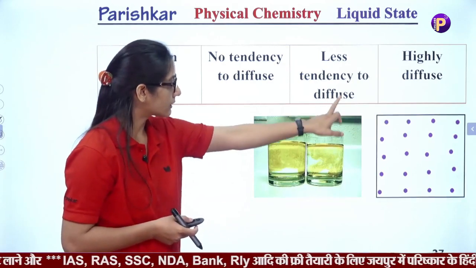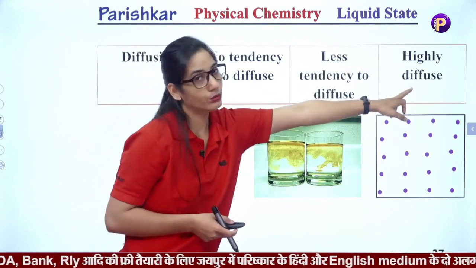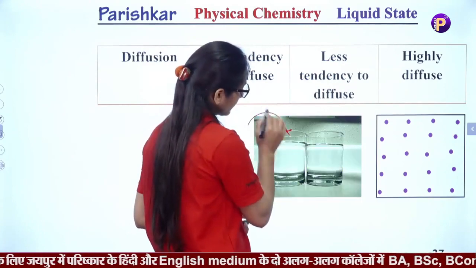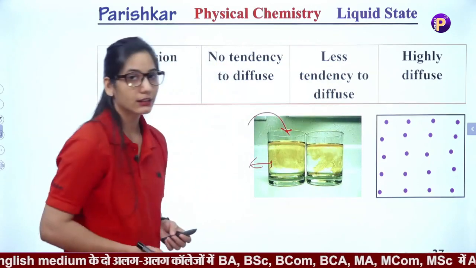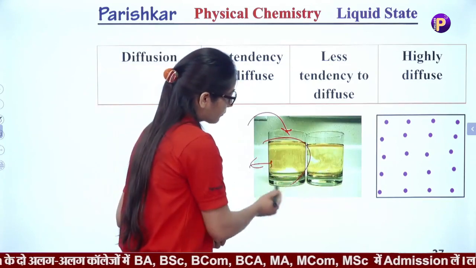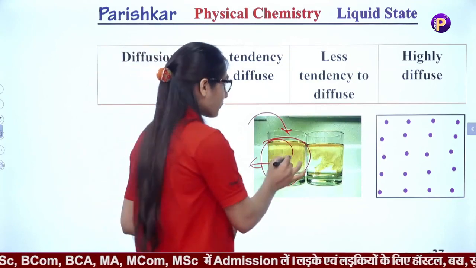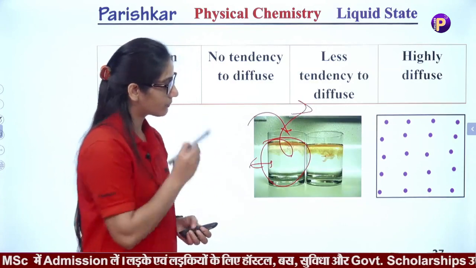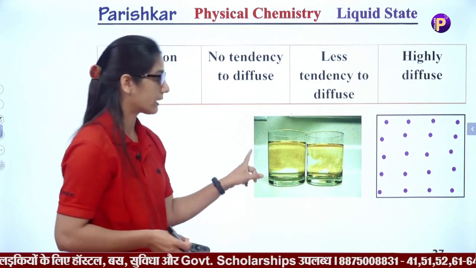Liquids have a tendency to diffuse, but less as compared to gases. If we put any substance or color in water, the color will disperse into the solution. Liquids show diffusion, but compared with the gaseous state, this diffusion is very little.